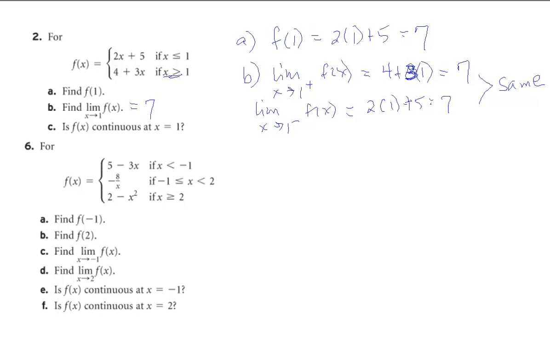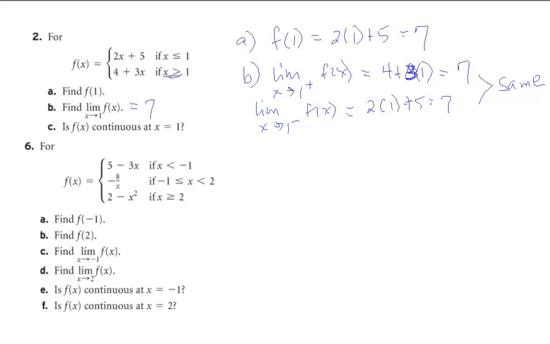Okay, so we would have a hole in the part of the line 4 plus 3x. If we drew that line and then cut it off at 1 and put a hole there, that hole would get filled in by 2 times 1 plus 5, and then the line would continue on as 2x plus 5. So the question becomes, is f of x continuous at x equals 1?